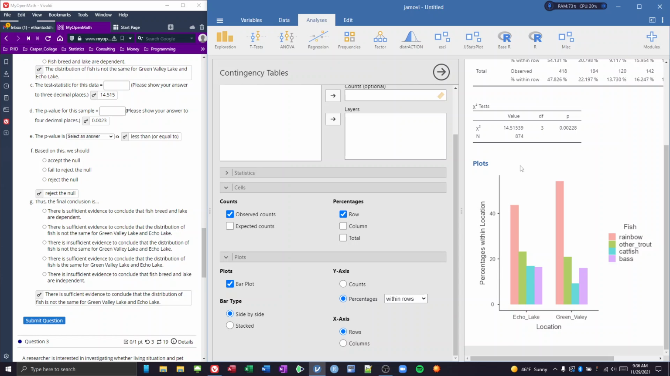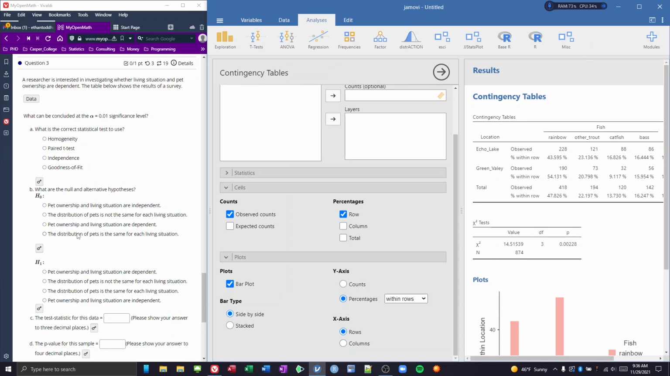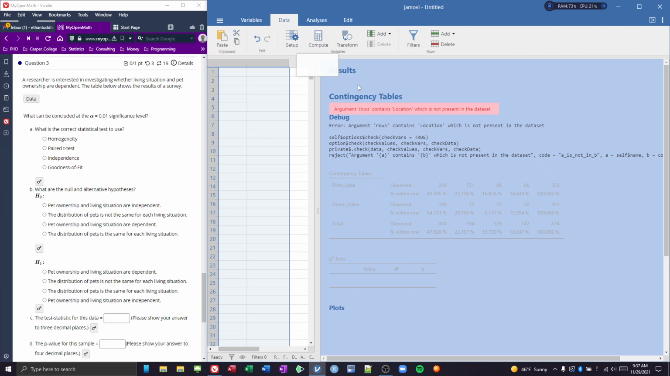Let's do one more. The last one that we're looking at is going to be question 3. It says a researcher is interested in investigating whether living situation and pet ownership are independent. The table shows the results of a survey. So let's go ahead and clear out our data one more time. Grab these and delete those variables. Delete all of our analyses that we just did.